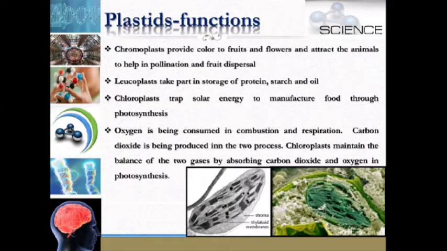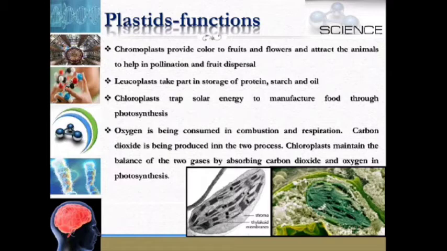The functions of the plastids. Chromoplasts provide color to fruits and flowers and attract animals to help in pollination and fruit dispersal. Leucoplasts take part in the storage of protein, starch, and oil. Chloroplasts trap solar energy to manufacture food through photosynthesis.